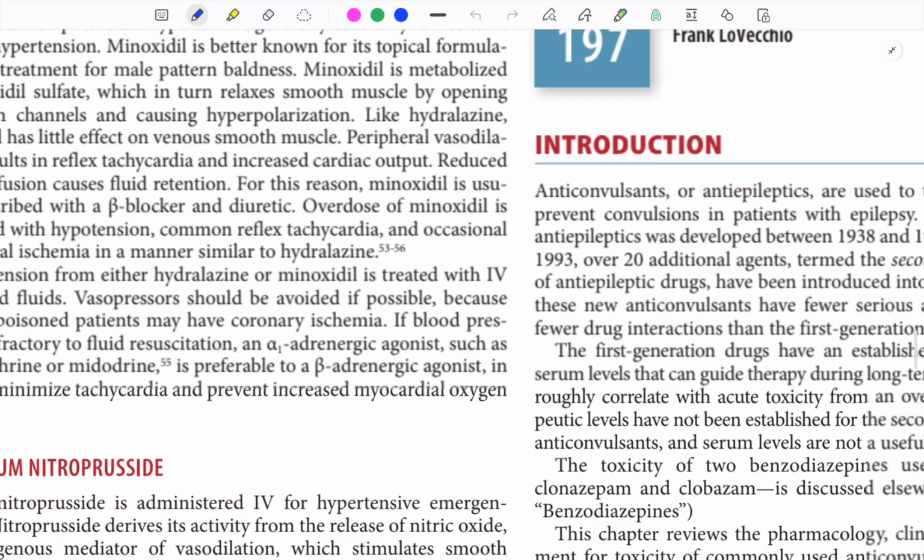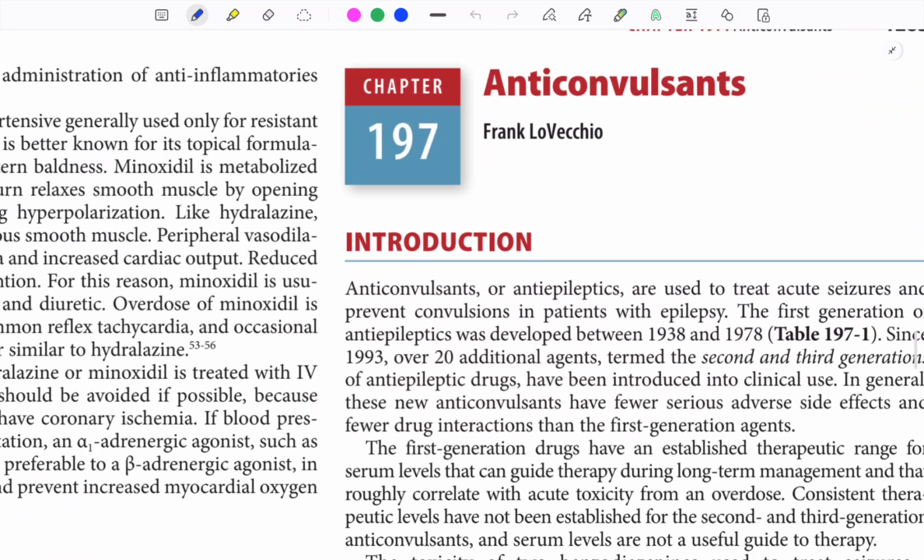Next, we will study anticonvulsant poisoning. They are used to treat acute seizures and prevent convulsions in patients with epilepsy. The first generation of antiepileptics was developed earlier. Consistent therapeutic levels have not been established for the second and third generation anticonvulsants, and serum levels are not a useful guide to therapy. The toxicity of two benzodiazepines used to treat seizures, clonazepam and clobazam, is discussed elsewhere under benzodiazepines.